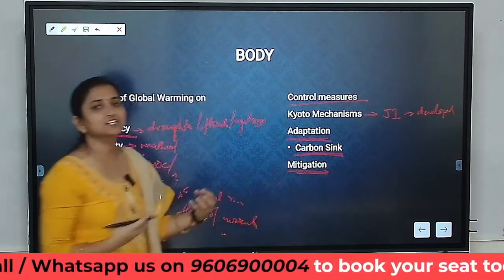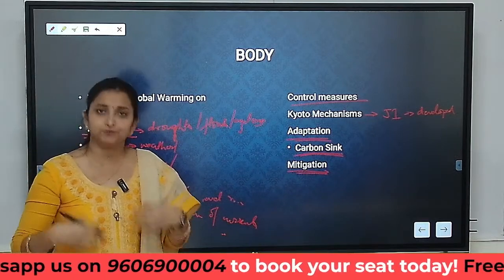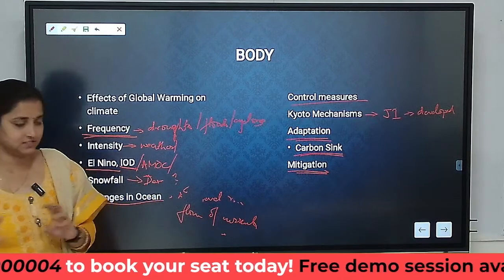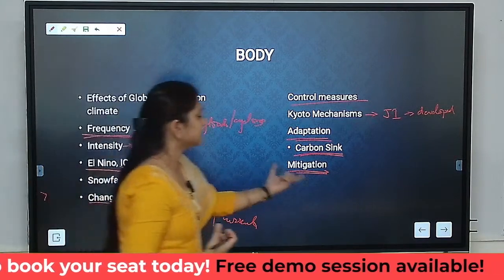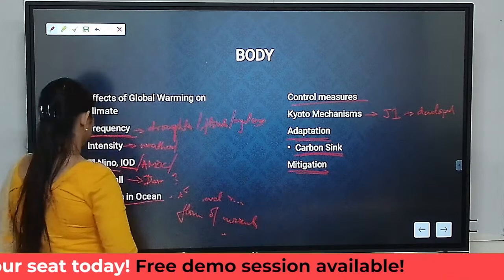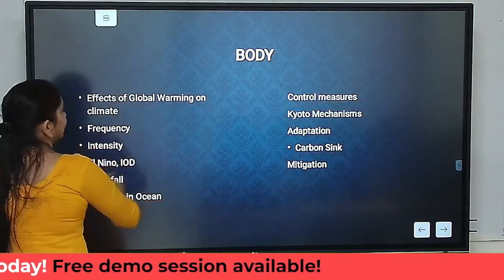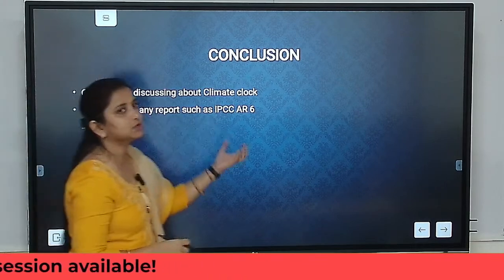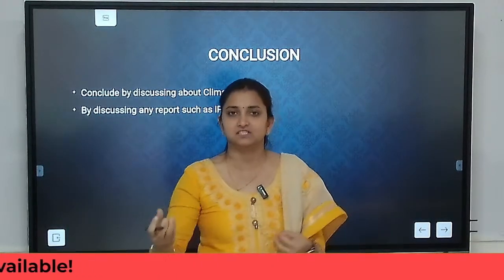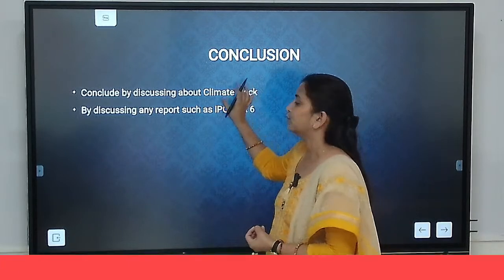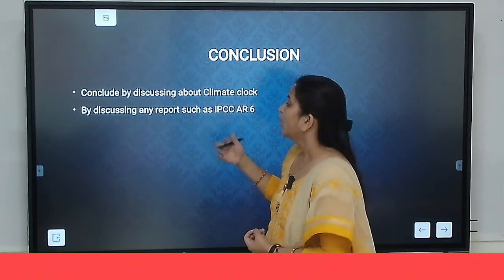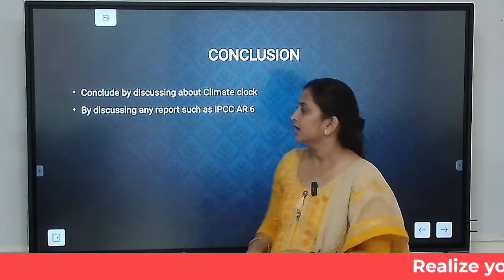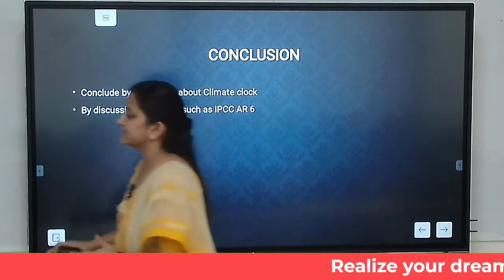Mitigation efforts can be any effort, such as afforestation, wherein we are trying to reach back the original levels of global temperatures. Such efforts we can put under mitigation efforts. And the last part, that is the conclusion, we can conclude by discussing the climate clock, which mentions about, let's say, 5 or 6 years left, wherein we are about to breach the 1.5 degree target, or we can discuss any reports such as IPCC AR6. By that we can summarize this answer.